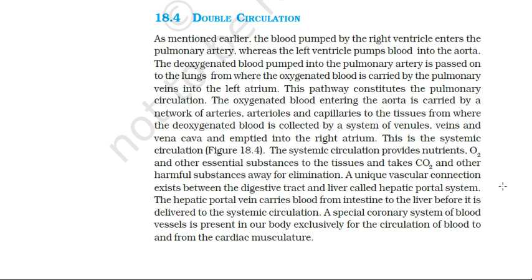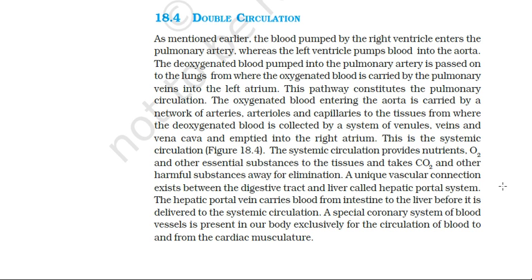Therefore it carries oxygen and other important nutrients, as well as hormones, all the necessary nutrients are carried by the blood, as well as the oxygen, and it is supplied to the different tissues of our body, or you can say from the tissues to the various organs.